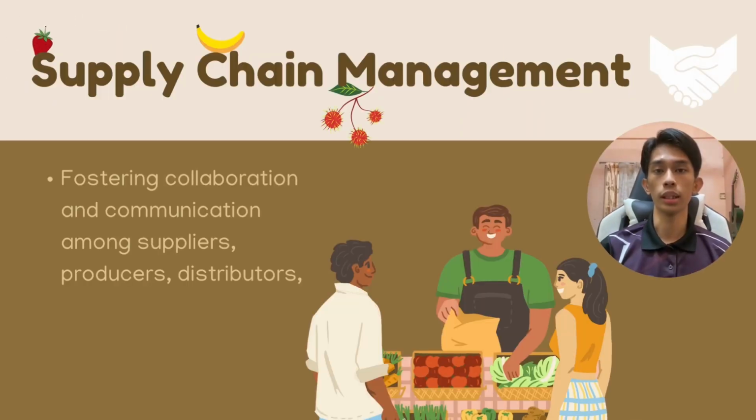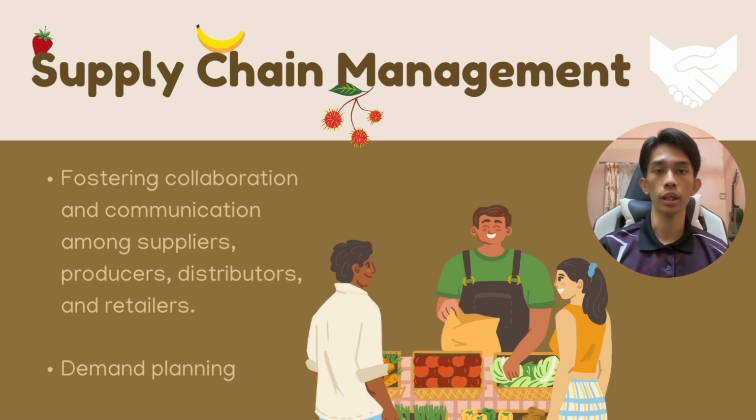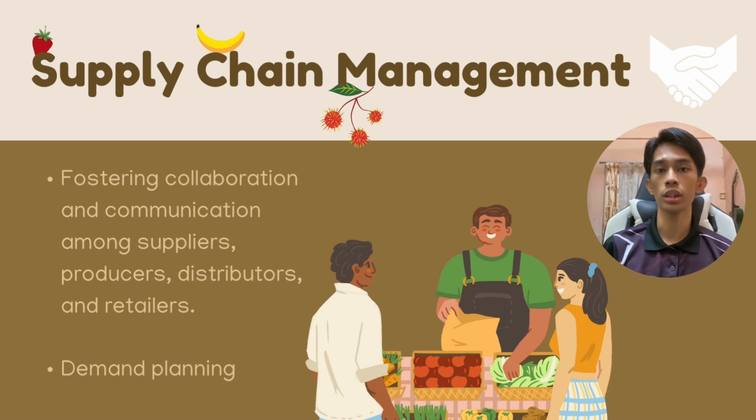I'm going to talk about the last alternative, which is supply chain management. Supply chain management can play a crucial role in reducing food losses by implementing various strategies and practices at different stages of the supply chain. This involves fostering collaboration and communication among suppliers, producers, distributors, and retailers. Effective communication and collaboration among all stakeholders in the supply chain, including farmers, processors, distributors, retailers, and consumers, are crucial for minimizing food losses.